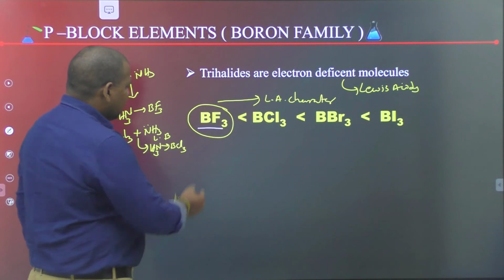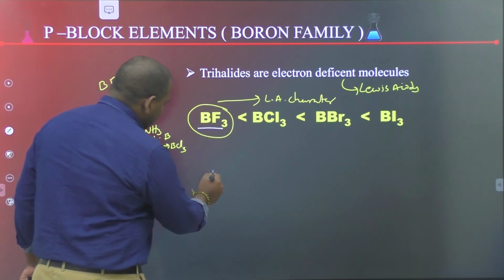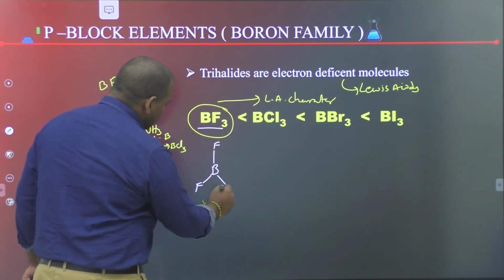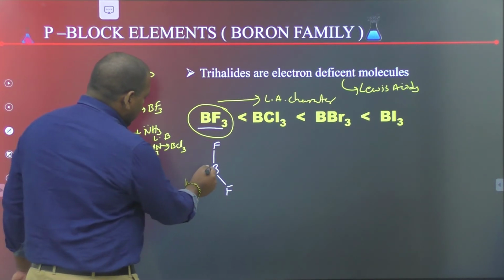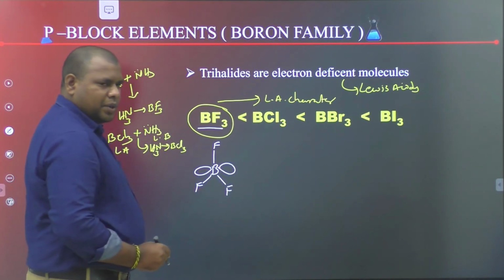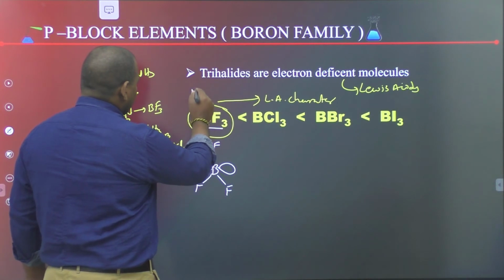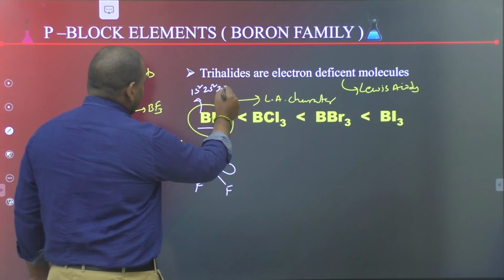Because in BF3 back bonding is present. This is the BF3 structure. Boron has one empty orbital. The electronic configuration of boron is 1s2, 2s2, 2p1.